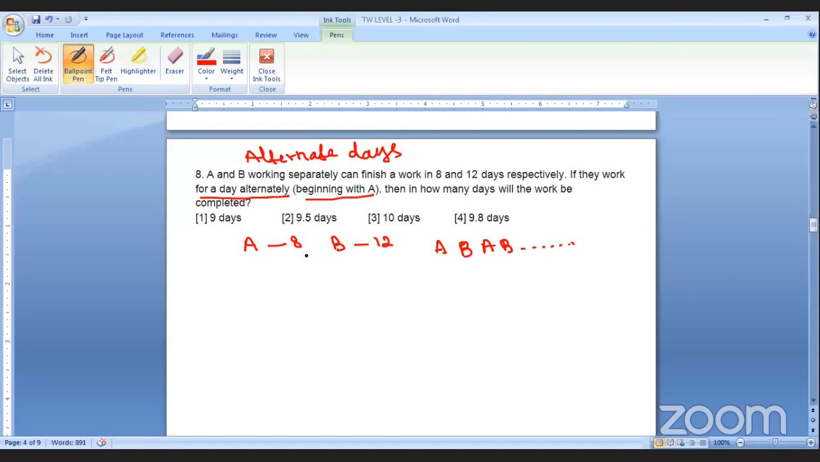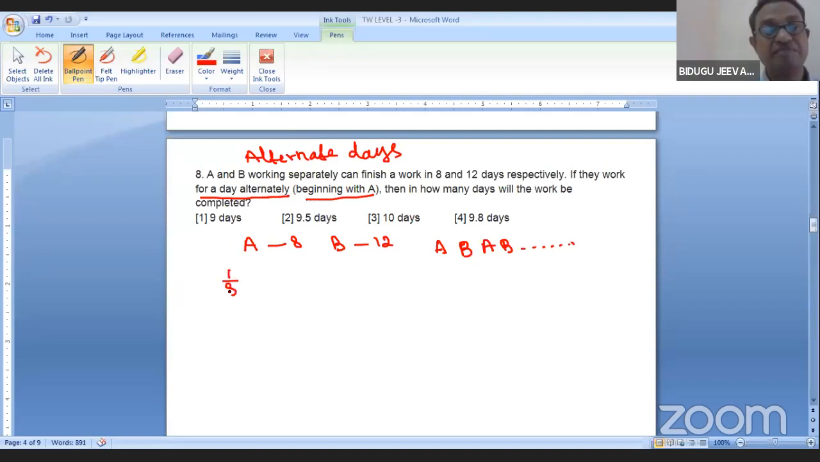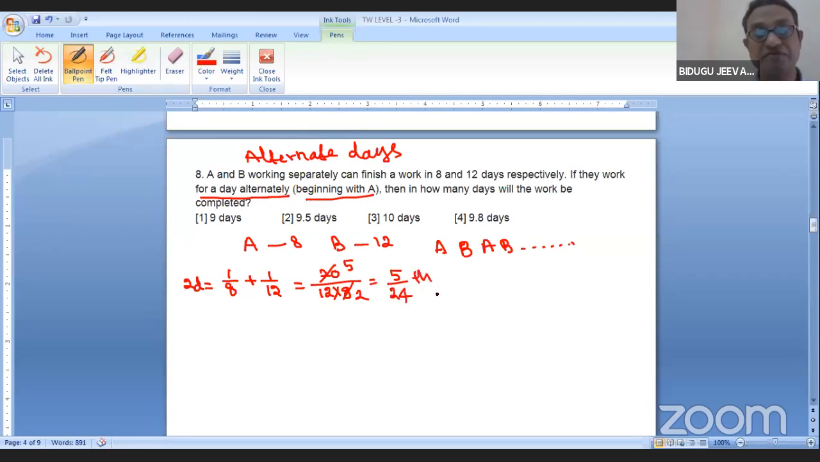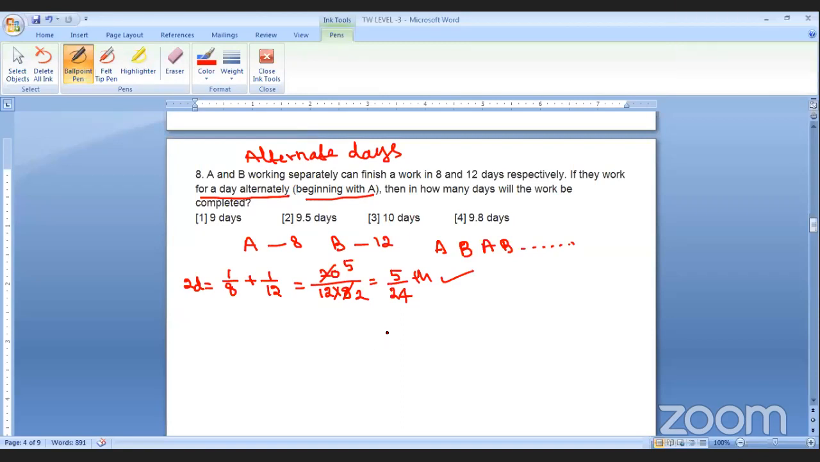Right now, look here. A, first day, how much work will he do? 1/8 part. Second day B will do 1/12 part. So within these 2 days, how much work is completed? LCM is how much? Otherwise, you can write 12 into 8. So 12 plus 8 is nothing but 20. 4 5s, 4 2s, so 5/24th part of the work is completed. Up to this clear, all of you? Yes, sir.